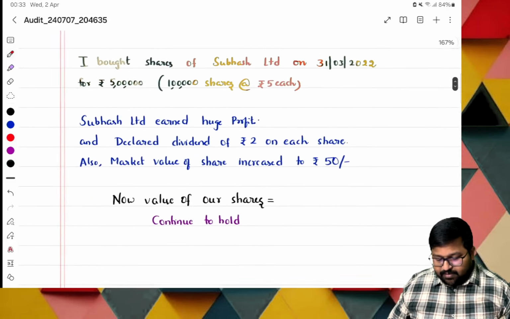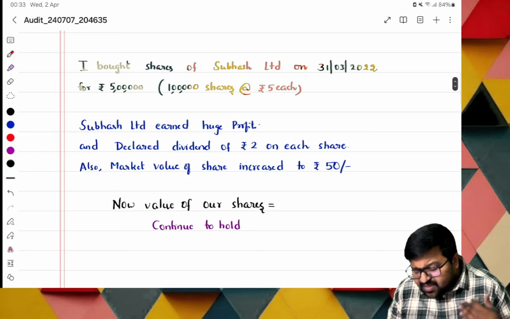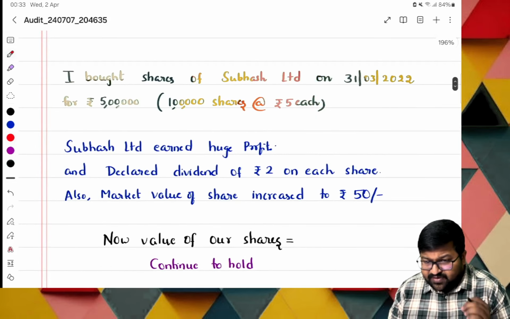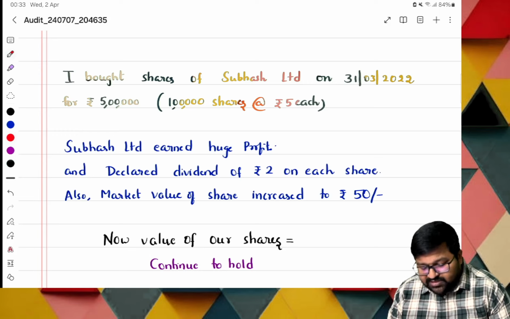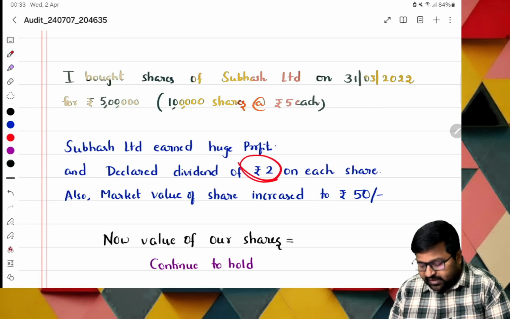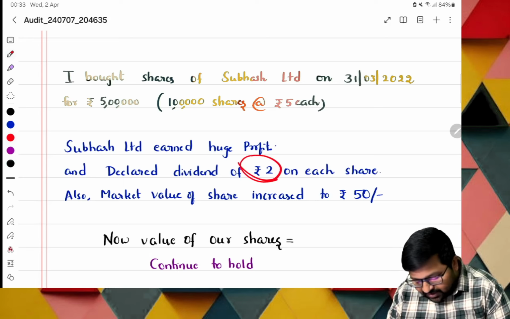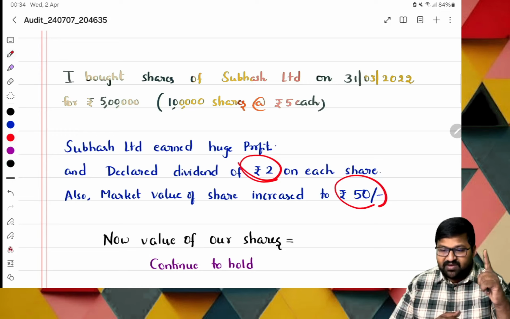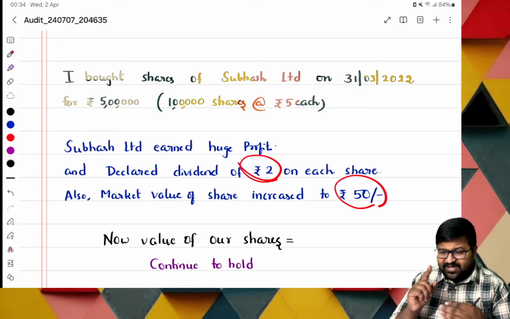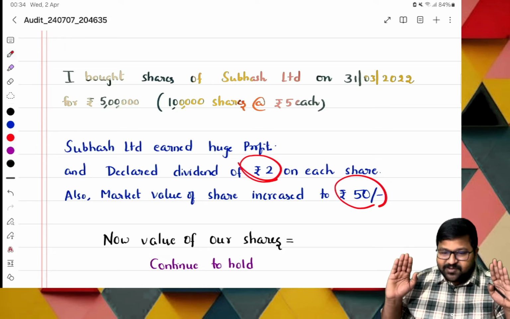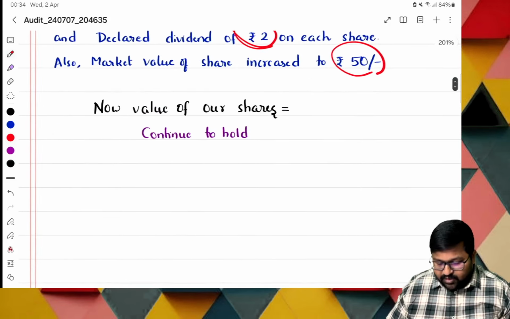Say, for example, I bought shares of Subhash Limited on so and so date, about 5 lakhs, 1 lakh shares at the rate of 5 rupees each. Now, Subhash Limited had a huge profit and declared a dividend of 2 rupees on each share, and the market value also increased to 50. Now, as an investor, I am having two benefits. One benefit is dividend, and the other is capital appreciation. So these two are good for me. Definitely I'll hold the shares and I will not sell them.